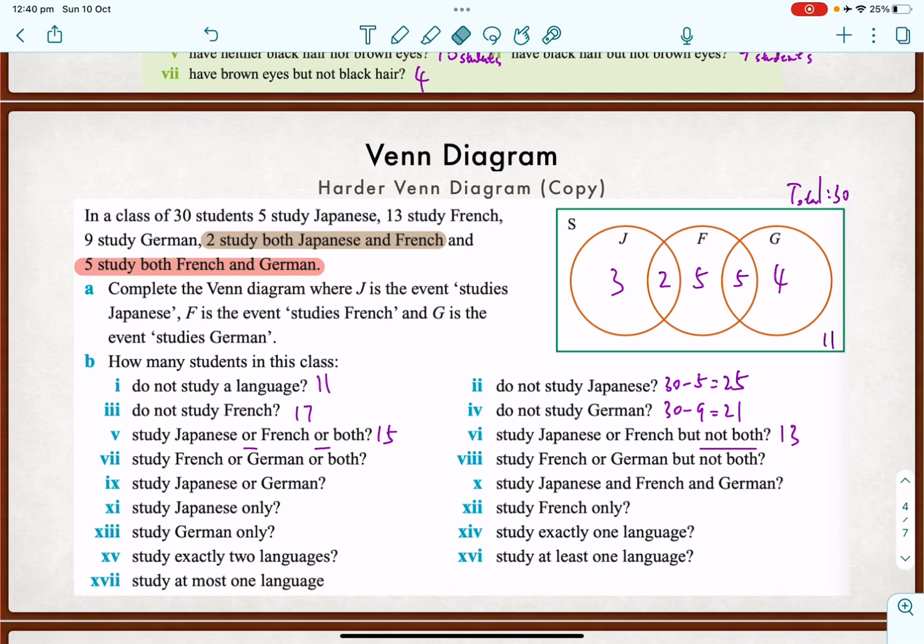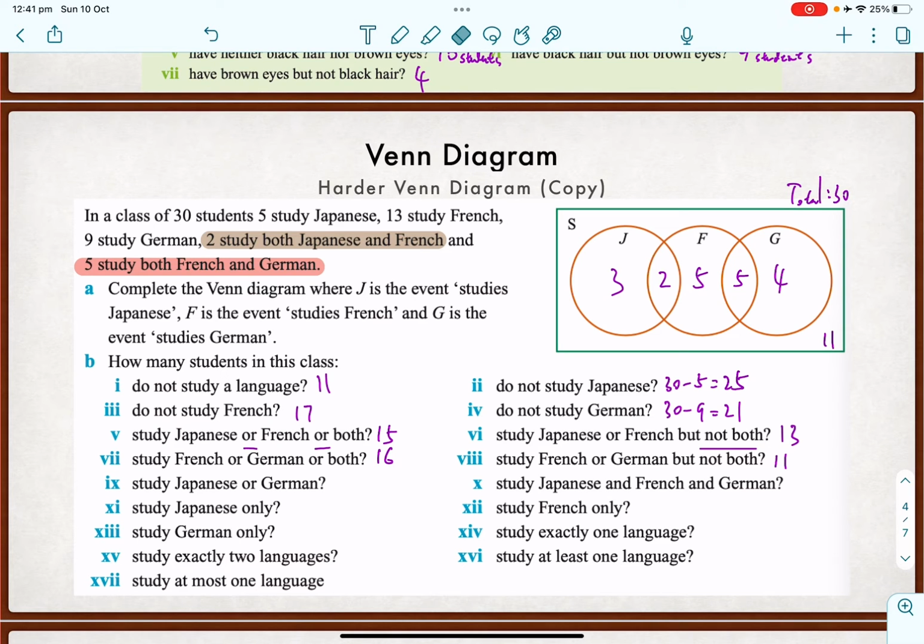Alright, study French or German or both. French, German, both. So it will be these 3 numbers. Okay, these 4 numbers. 10, 16. Okay, study French or German, but not both. So, but not both, that means we exclude this one. So that means 11. I just used this minus 11 because I just removed the both there.